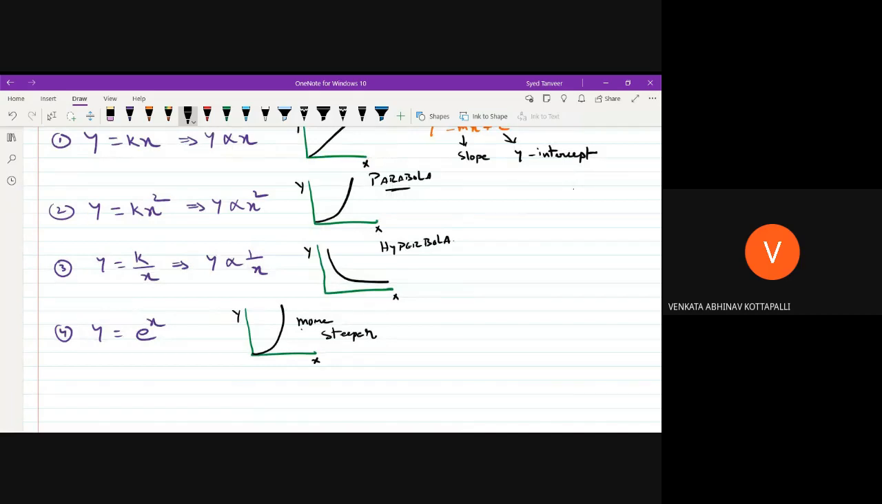Sir, what is the name of the fourth graph, sir? There is no name for this. It is just an exponentially increasing function. Okay, sir. Exponentially increasing function.